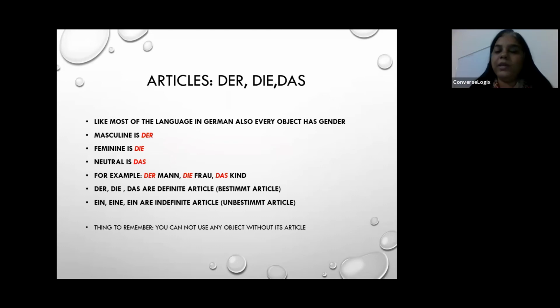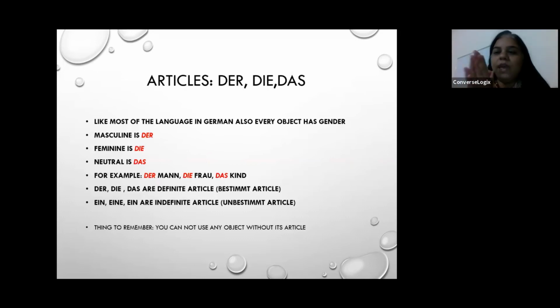If it's feminine, then we say die, and if it's neutral, then it's das. Okay, once again, I say der for masculine, die for feminine, and das in Deutsch is neutral. Okay, these three articles we have: der, die, das. For example, I have taken the example ein Mann. A man in German is der Mann. A lady in German is die Frau. A child in German is das Kind.